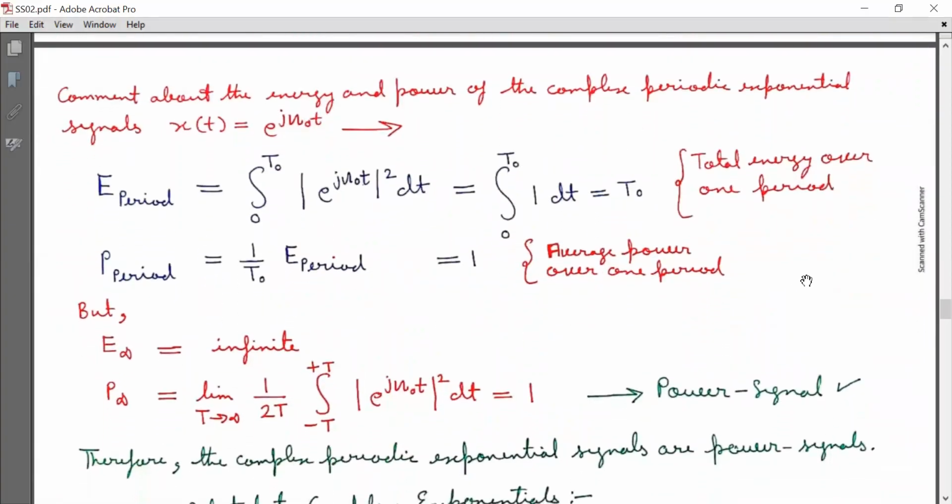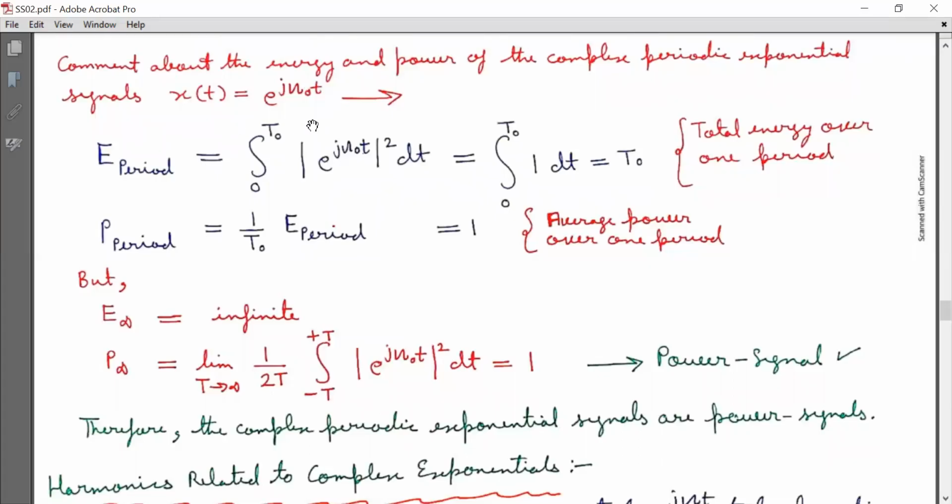Now comment about the energy and power of the complex periodic exponential signal x(t) is equal to e^(jΩ₀t). Now capital E period is equal to integration from 0 to T₀ magnitude e^(jΩ₀t) squared dt, is equal to integration from 0 to T₀ 1 dt, that is coming out to be capital T₀. That is total energy over one period. Similarly, power over one period, P period, is equal to 1 by T₀ into E period, and that is coming out to be 1. That is average power over one period.